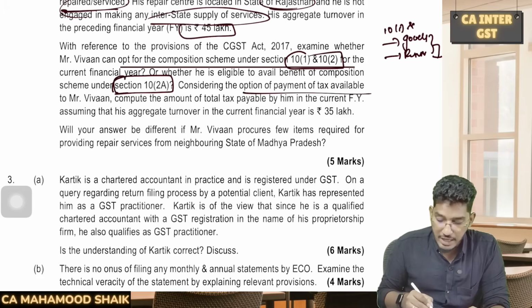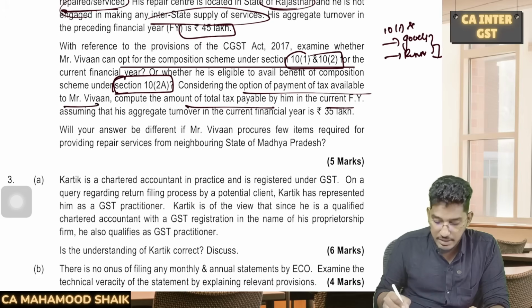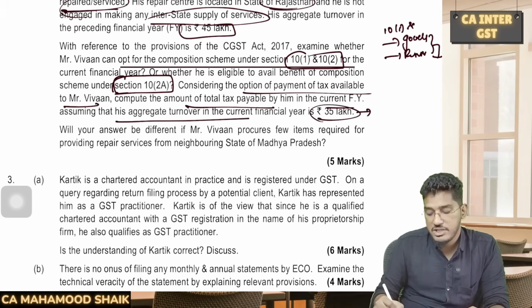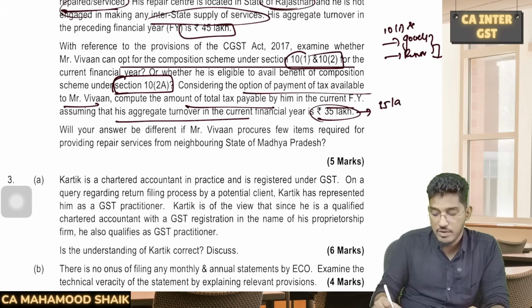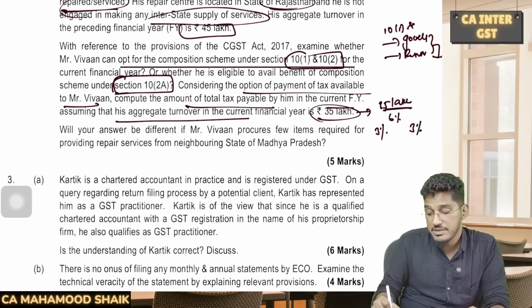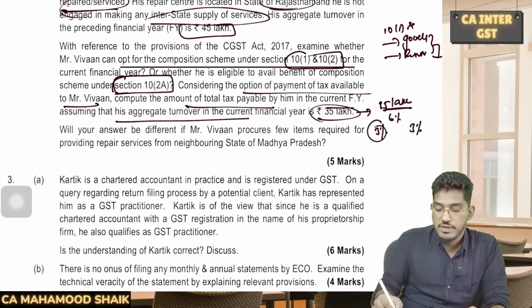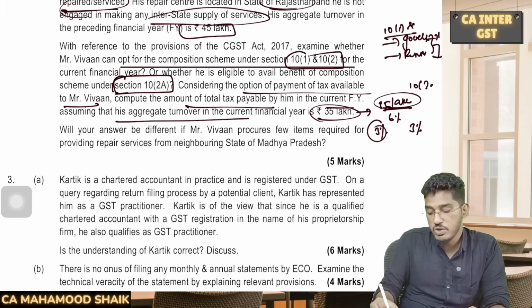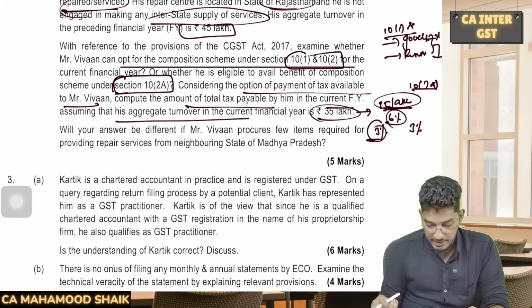Considering the option of payment of tax available to Mr. Vivan, compute the amount of GST payable by him in the current financial year, assuming that his aggregate turnover is 35 lakh rupees. If he is eligible under composition scheme under 10 subsection 2A, what amount of GST is required to pay on this 35 lakh rupees? 6% you are required to pay, 3% CGST, 3% SGST. So for 10 subsection 1 and 2, it will be 1 or 5%, but under 10 subsection 2A composition scheme, you are required to pay 6%, 3 and 3%.